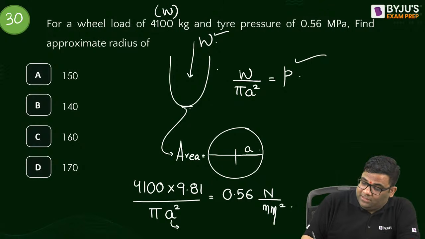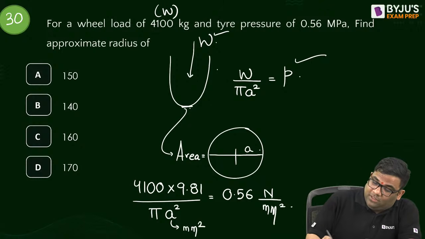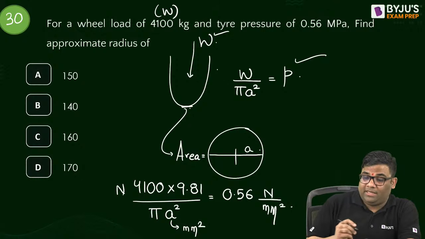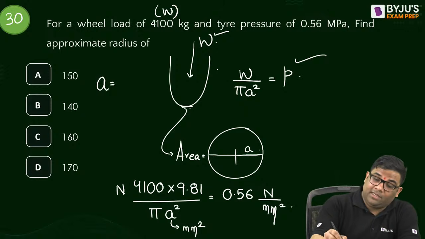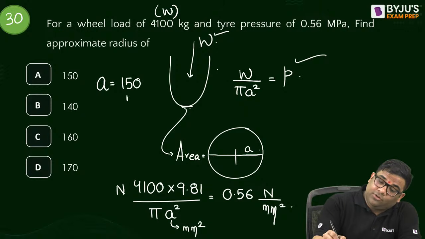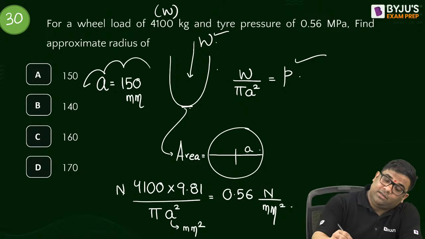Yes. So this is in mm, so it is mm square, and this is in Newton. So how much are you getting now? If I find out the answer, A is how much? Approximate area is how much? Tell me. What is the answer? 150. See, this question they can ask you in your GATE examination also, 1 mark.